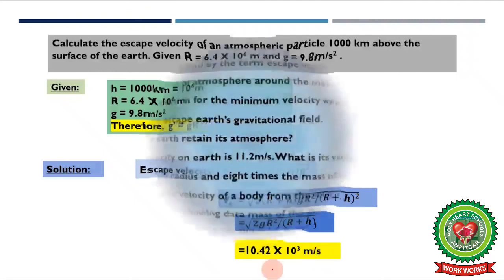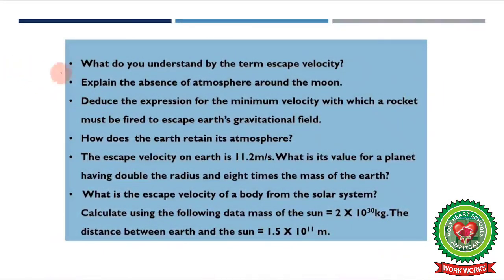Now let's answer all these questions. Question number 1. What do you understand by the term escape velocity? Question number 2. Explain the absence of atmosphere around the moon. Question number 3. Deduce the expression for the minimum velocity with which a rocket must be fired to escape Earth's gravitational field.